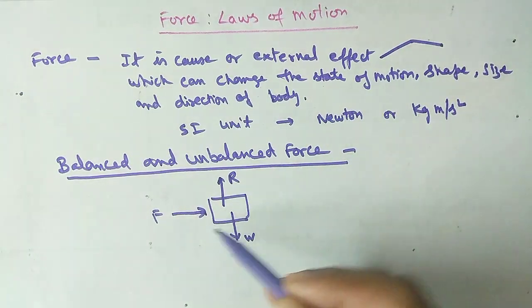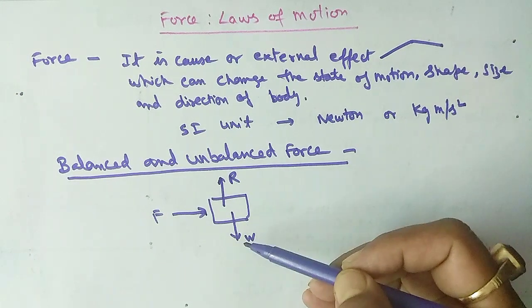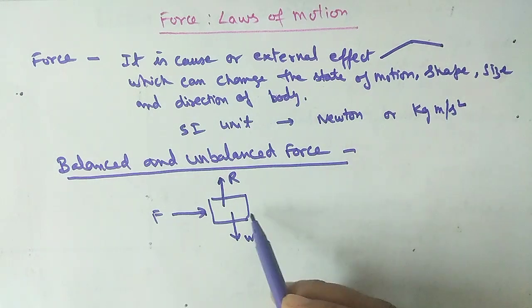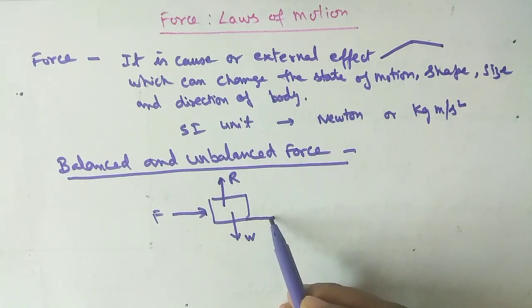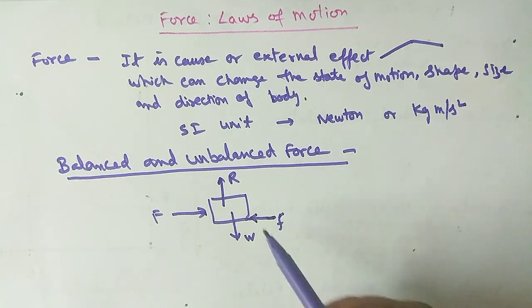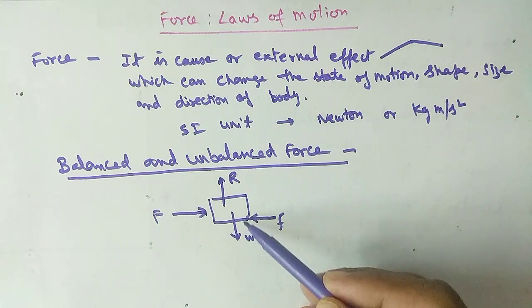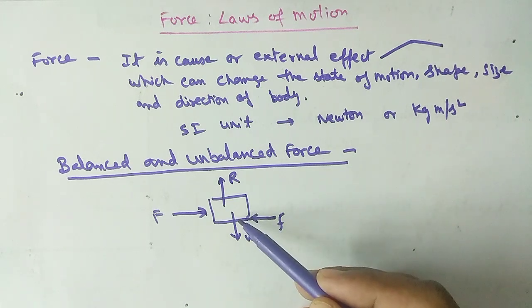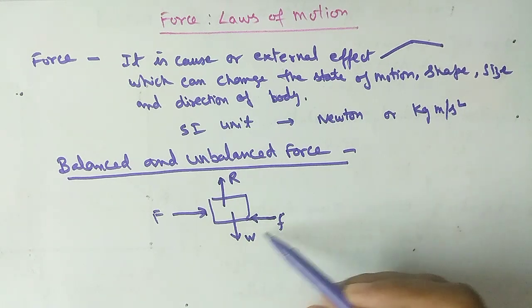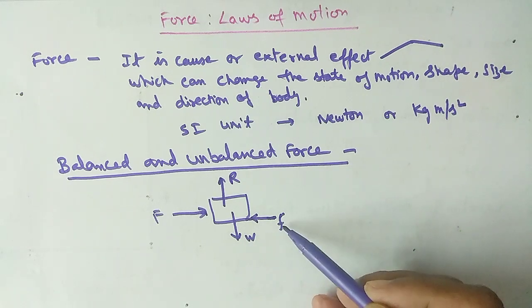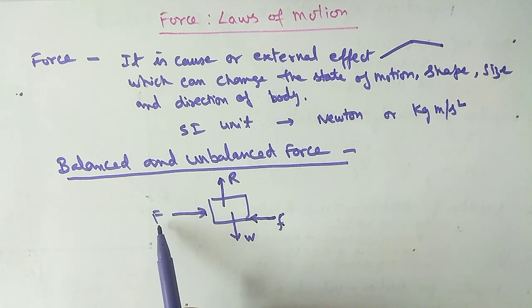If the body is not moving up or down, then weight is equal to the normal reaction force. And one more force, always in the opposite direction, is the frictional force, the force between the surface of the moving body and the surface.